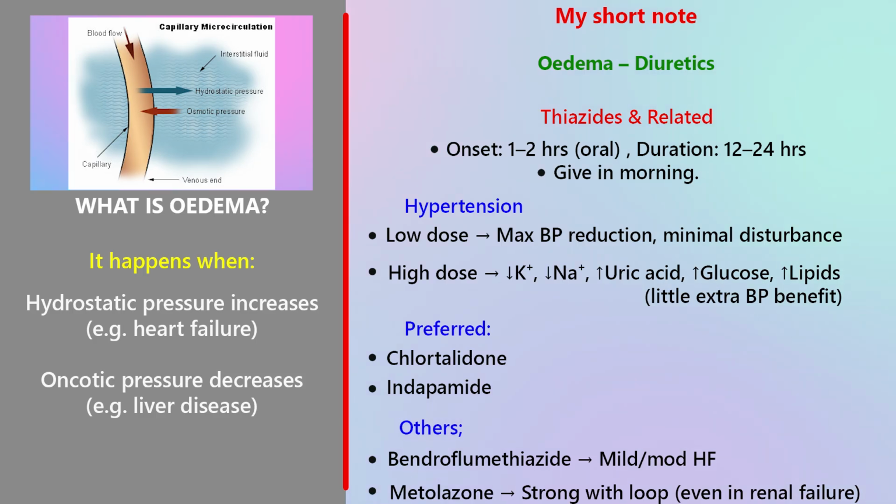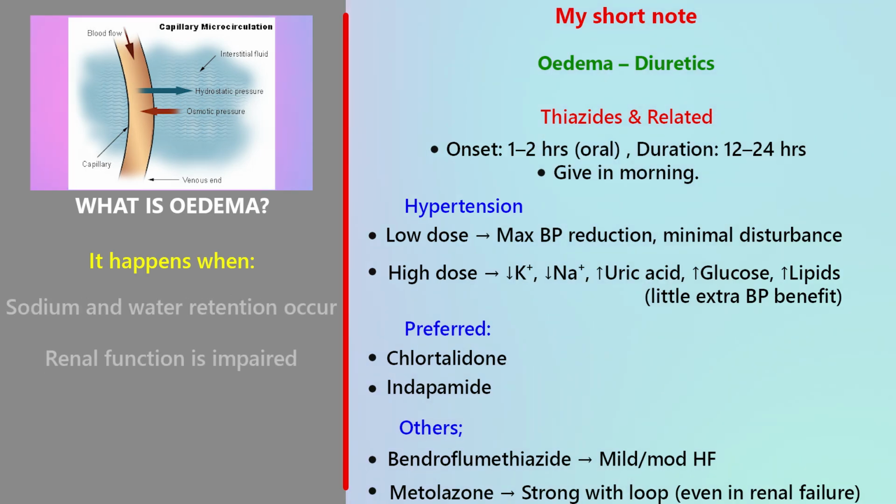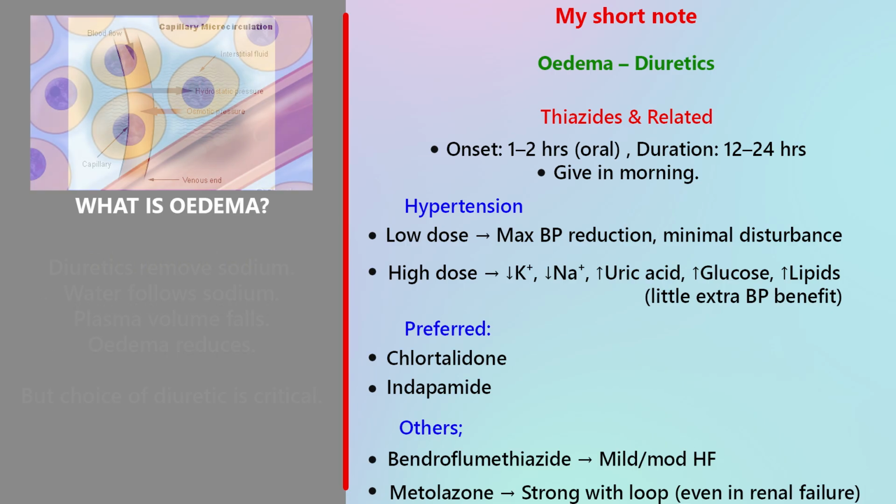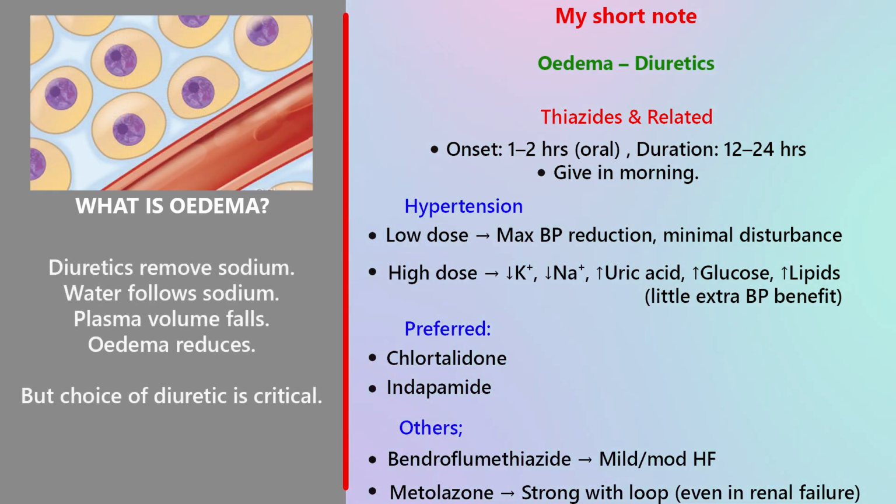For example, in liver disease, low albumin, less pulling force to bring fluid back, so fluid stays outside vessels, or sodium and water retention occurs. Kidneys retain sodium, water follows sodium, plasma volume expands, or renal function is impaired. The kidney cannot excrete salt and water properly. Now understand this very clearly. Diuretics remove sodium, plasma volume falls, venous pressure falls, oedema reduces.